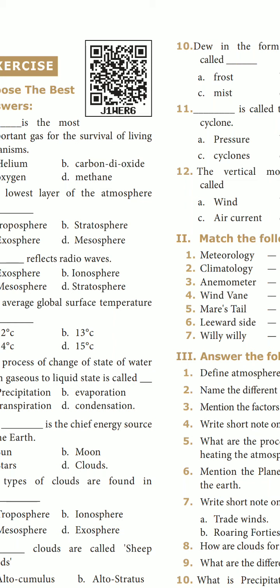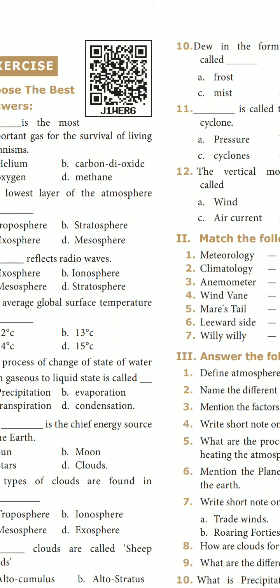Next, third question. Mention the factors that affect weather and climate. That is page number 181. Under the heading, there are many factors that influence weather and climate. Eight points are there.